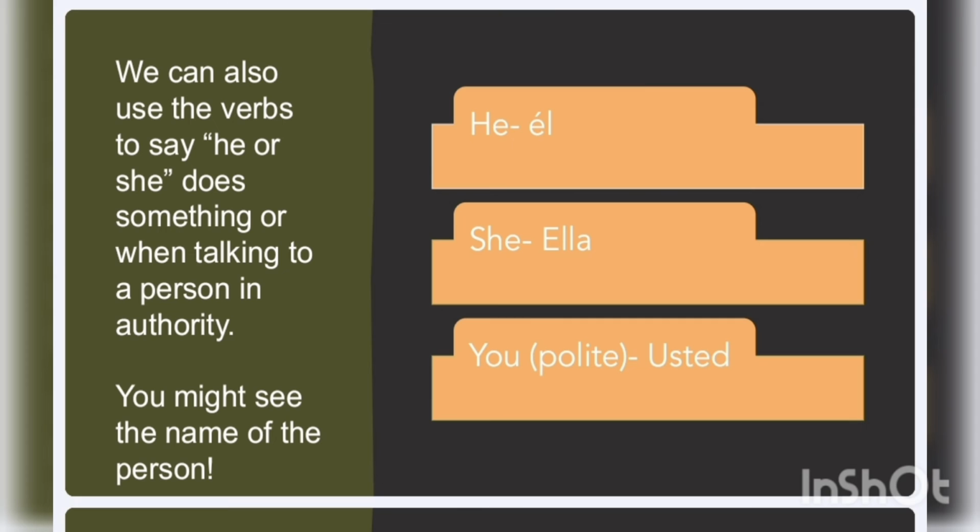Now, we can also use the verbs to say he does something at home or she does this at home, right? We also have another you in Spanish which we use for persons in authority. So we have él, ella, and usted. But remember, instead of seeing the he, she, or the you polite, we can actually see the names of the persons we are talking about.